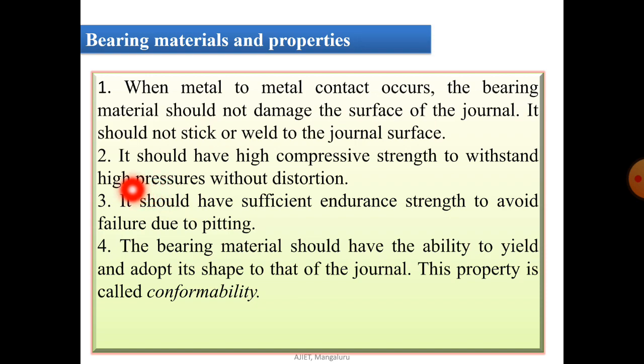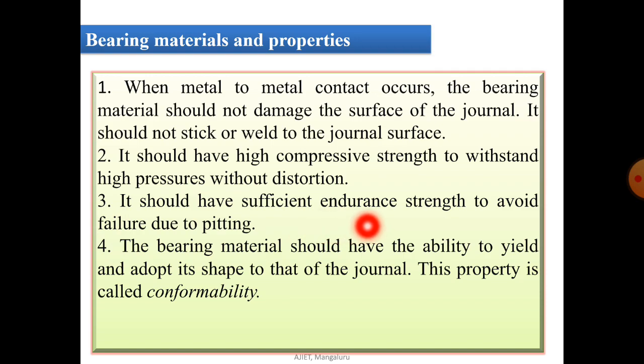The second one is that it should have high compressive strength to withstand high pressure without any permanent deformation or distortion of the bearing. That is the second important property. And the third one is fatigue strength, or what we call endurance strength.